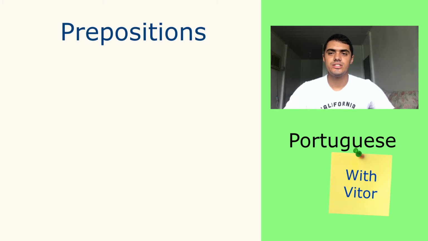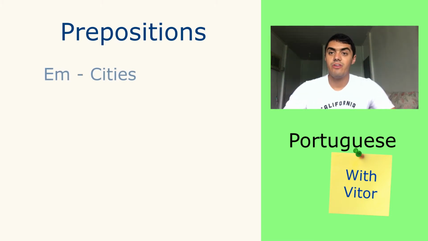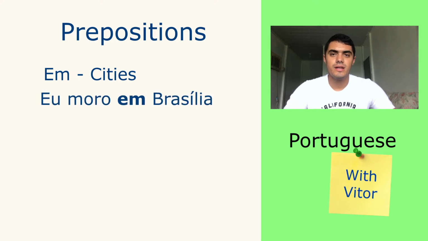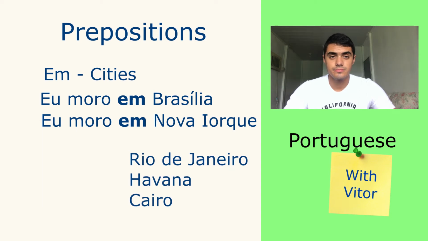Okay, now that you know how to use the verb morar, let's take a look at our prepositions of place. So we have 5 prepositions of place. We have em, that is used for cities. For example, I live em Brasília. I live em Nova York. However, we have 3 exceptions that are really known in Portuguese. We have Rio de Janeiro, we have Havana, and we have Cairo.